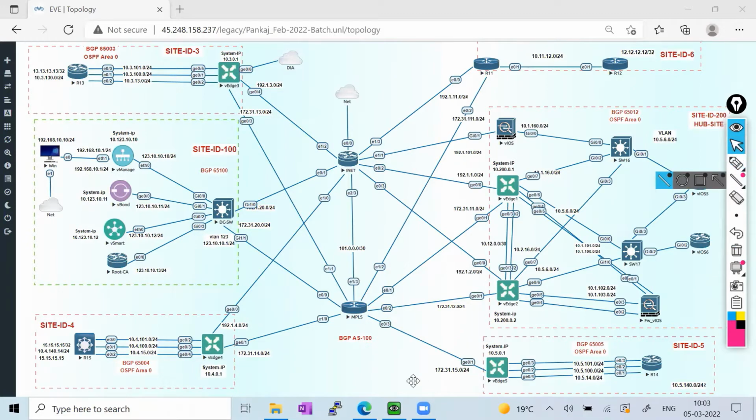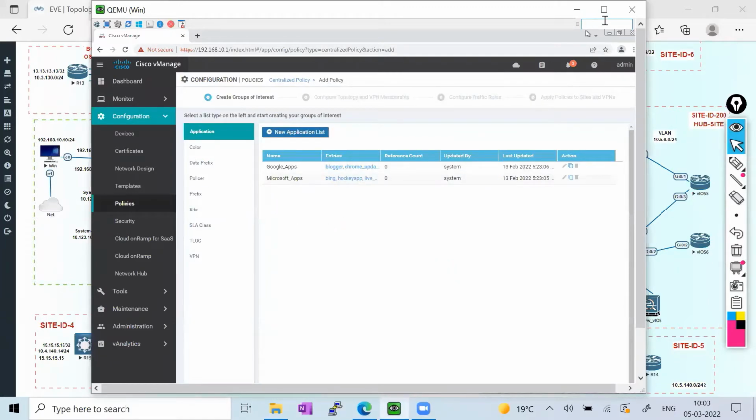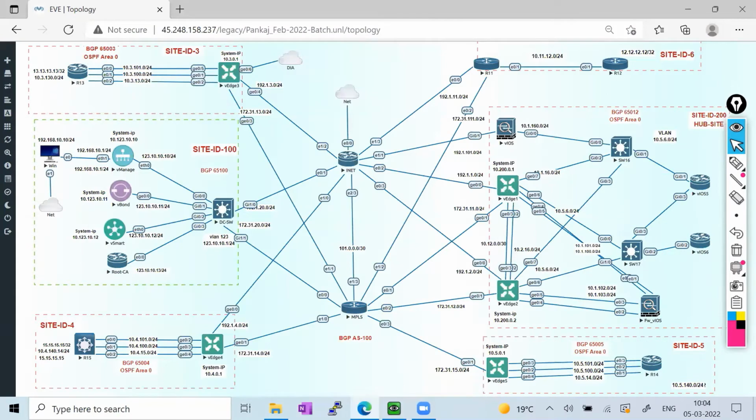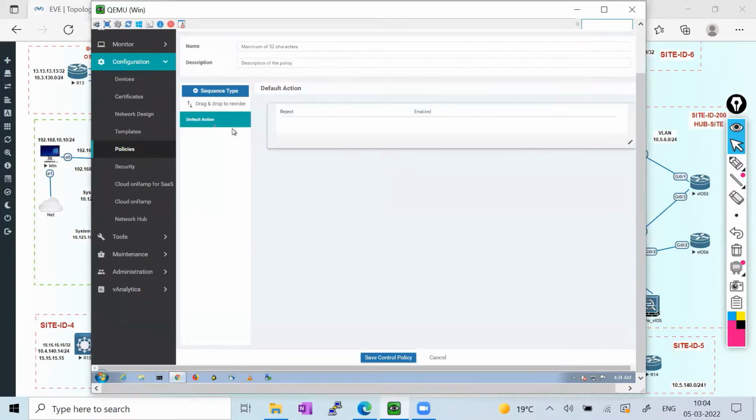In this lab, I'll go here and create a new policy. Because the groups of interest are already defined, based on the VPNs already available, 10 and 20 VPNs, an additional site, and other information not required, I'll just click next, and click next again. After that I'll go into the topology, and here I'll add the new topology based on the routes.